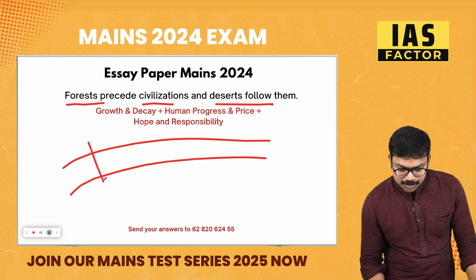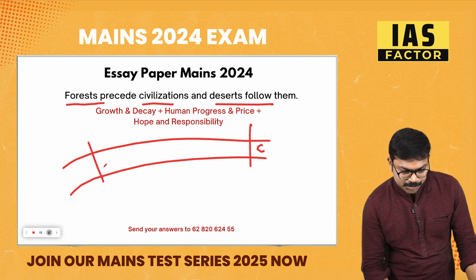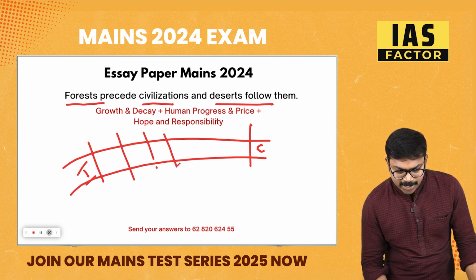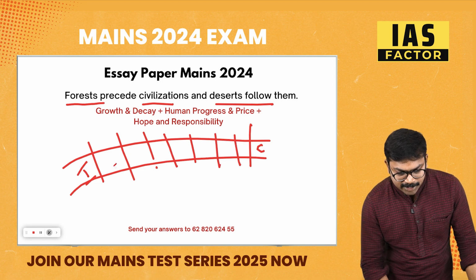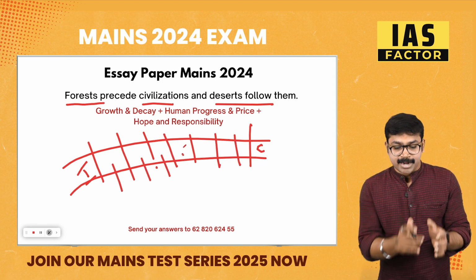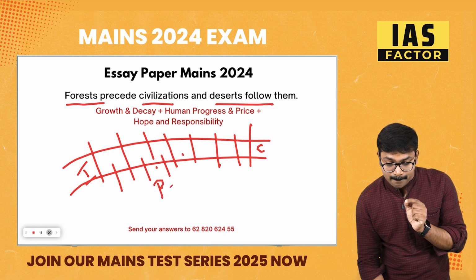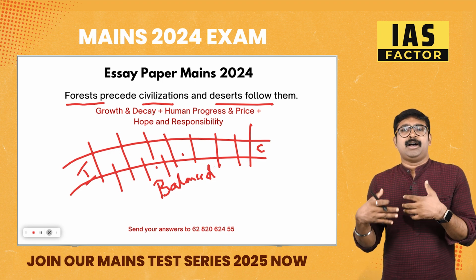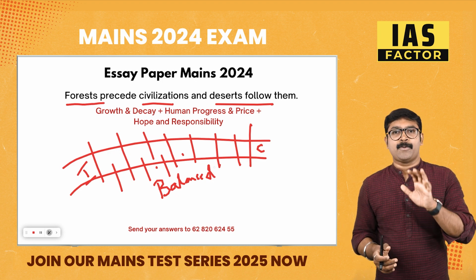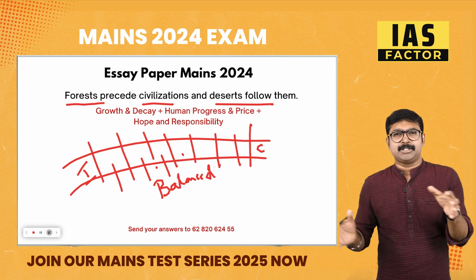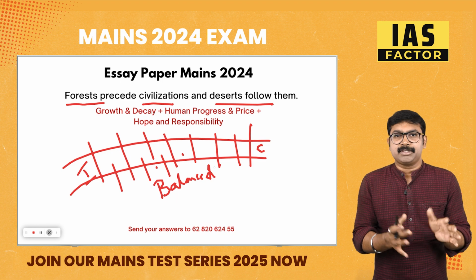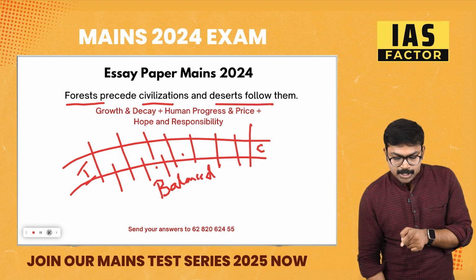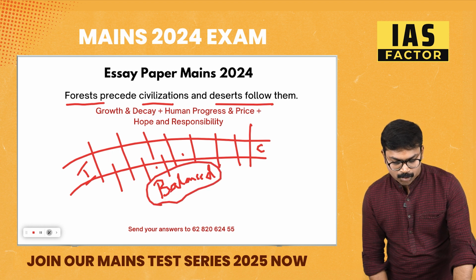To write 10 or 12 pages, as I said, you need to spread out your essay answers like this. Make sure you have a good introduction and a conclusion. And between these, you can divide it into different parts. I would call them different compartments. You can bring in different aspects, and that is when your essay becomes balanced. It's not that you write 3 to 4 pages only about the positives, 1 page about the negatives, and 3 pages on something else. You mix up everything. No, it should be clean. That is why I said intro, conclusion, and between them the different lines, then your essay becomes balanced. Okay, that is the concept.